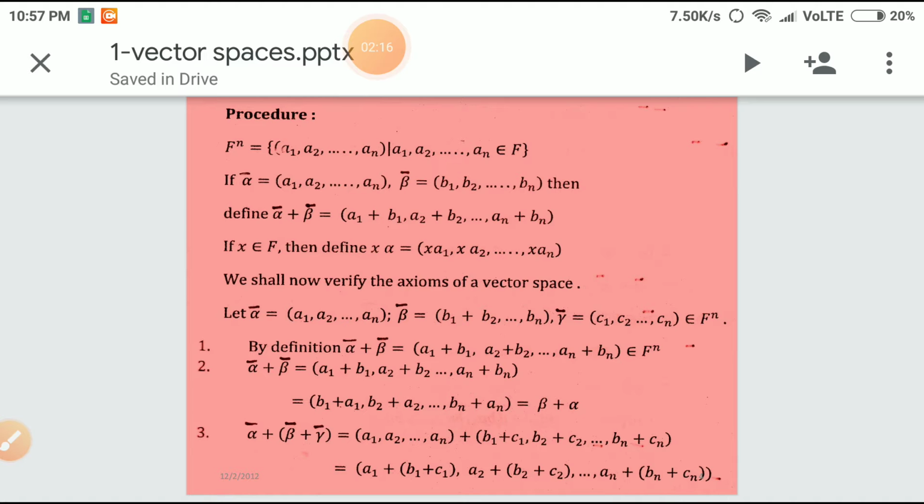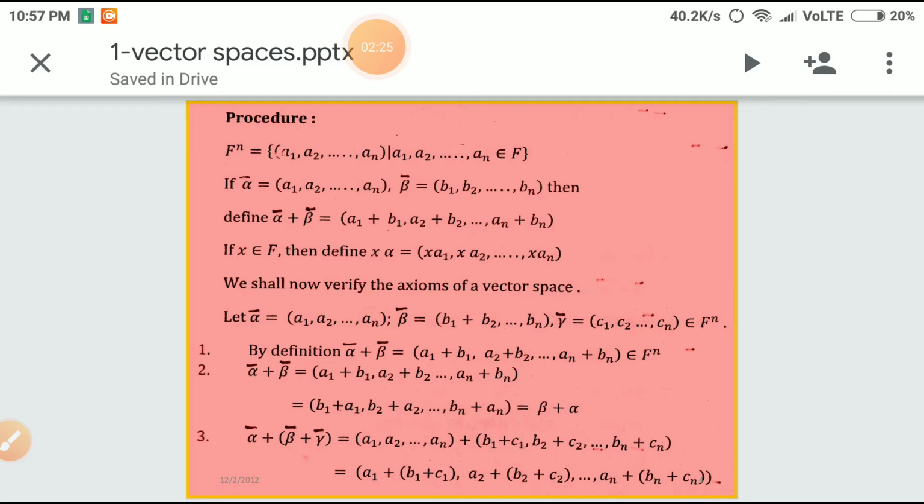Let alpha bar is equal to (a1, a2, etc., an) and beta bar equal to (b1, b2, etc., bn) and gamma bar is equal to (c1, c2, etc., cn) belonging to F power n. Then by definition, alpha bar plus beta bar equal to (a1 plus b1, a2 plus b2, etc., an plus bn). Again, it is an n-tuple. This belongs to F power n. Now, alpha bar plus beta bar equal to (a1 plus b1, a2 plus b2, etc., an plus bn). So, that is also equal to (b1 plus a1, b2 plus a2, etc., bn plus an). That is equal to beta bar plus alpha bar.